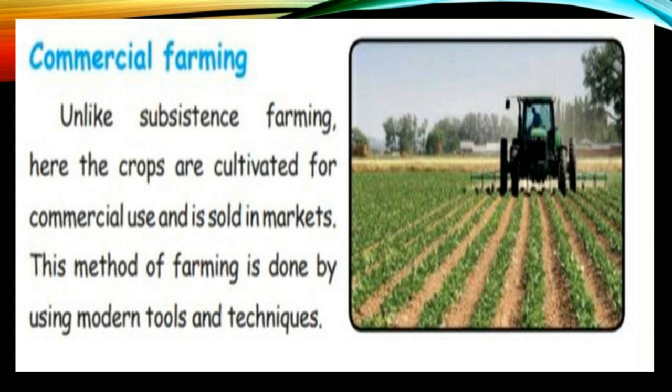This method of farming is done using modern tools and techniques. In the olden days, they didn't use any tractor or techniques for harvesting the crops. Nowadays, they are using many technical instruments to harvest the crop. This type of farming is called commercial farming.